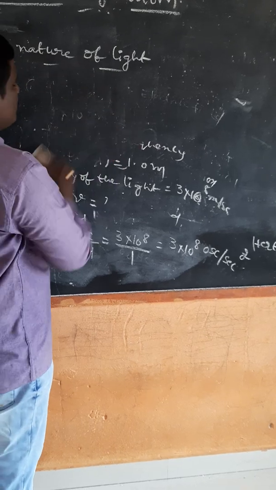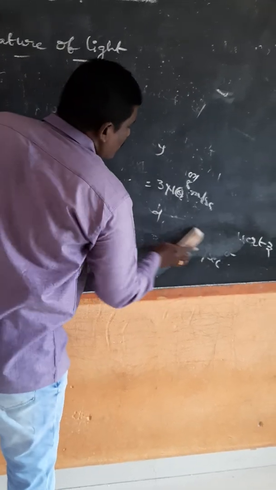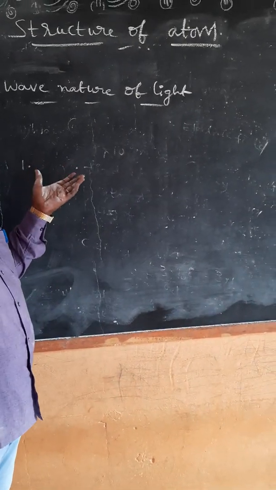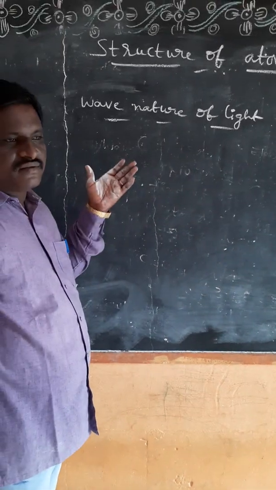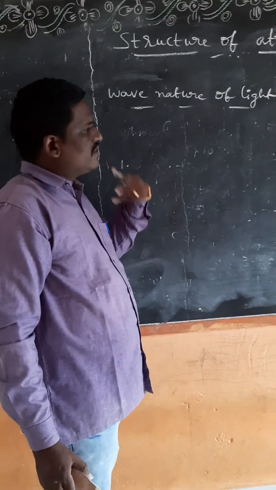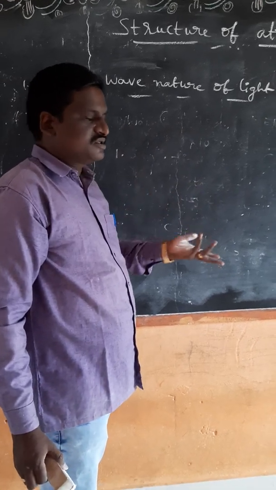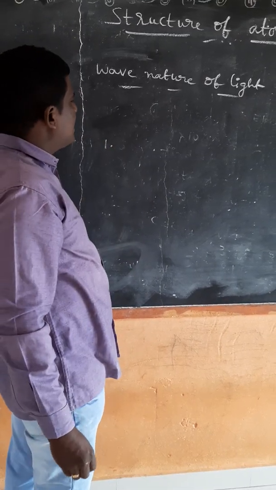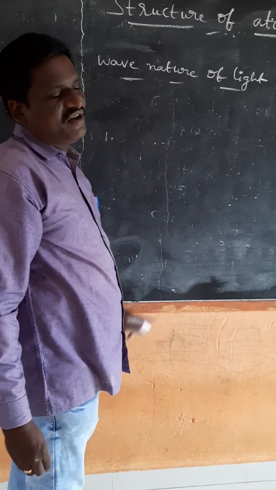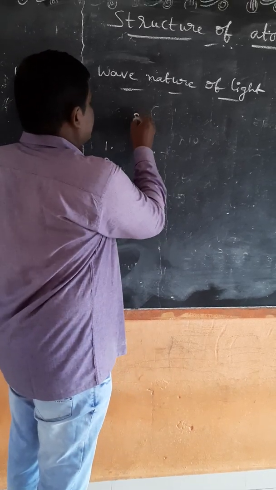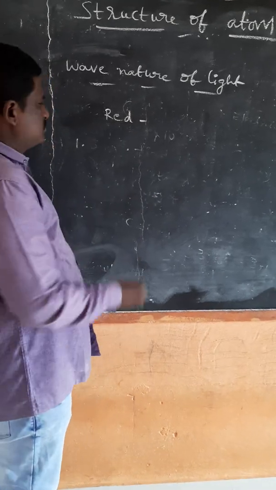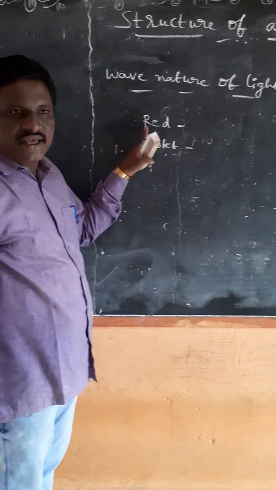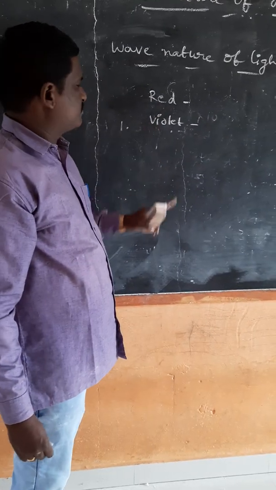Now, one universal relationship applies to all waves: when frequency increases, wavelength decreases. We observe the rainbow, in which each color is characterized by a specific wavelength. Red has the higher wavelength; violet has the shorter wavelength.